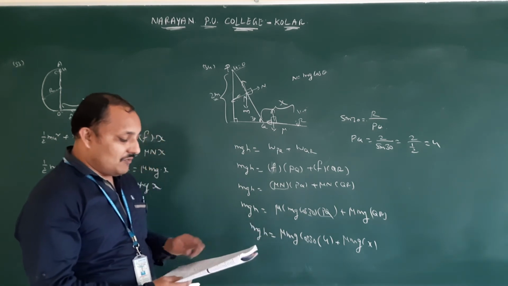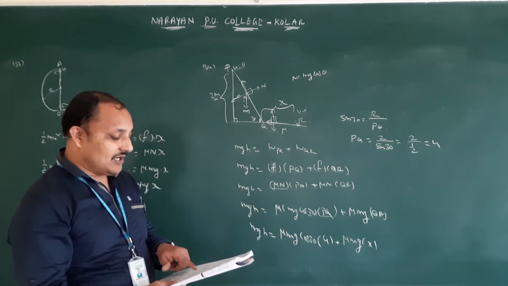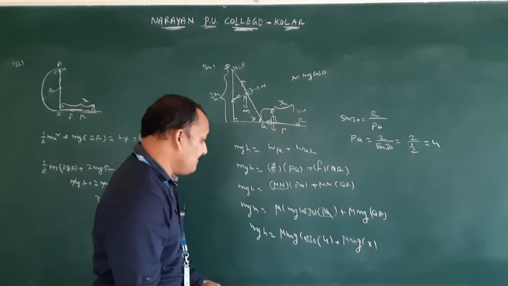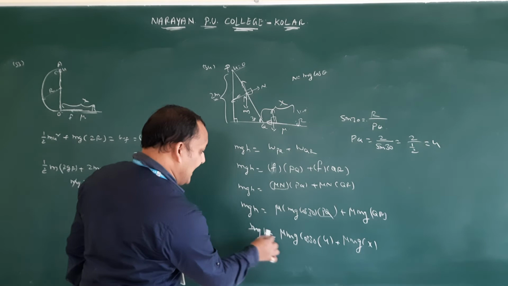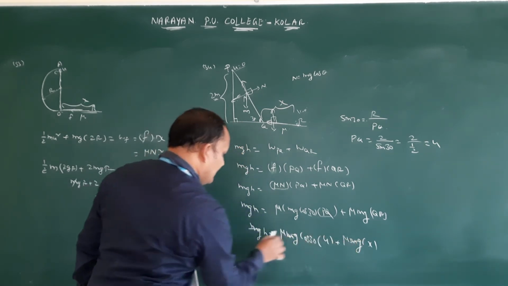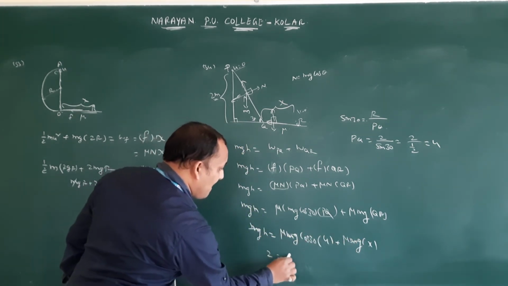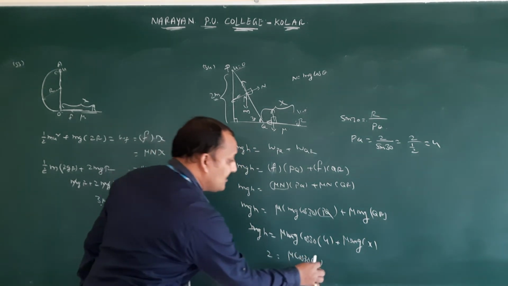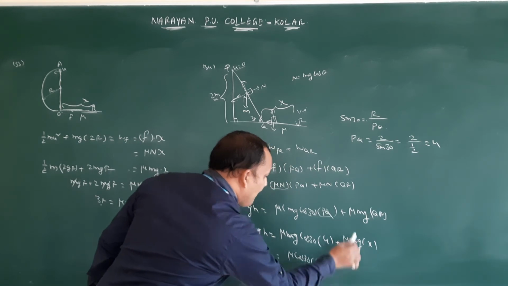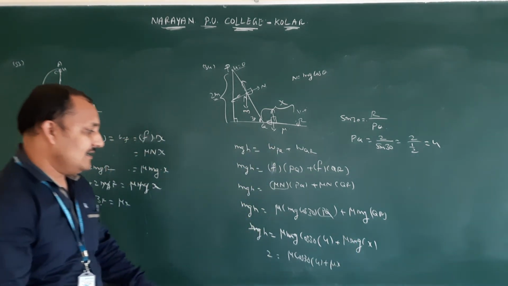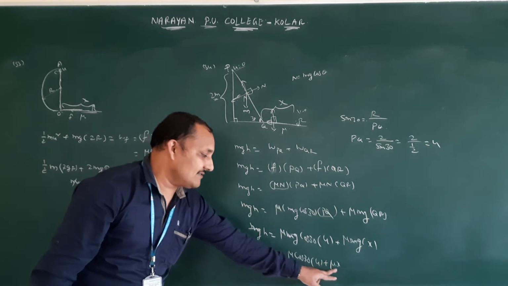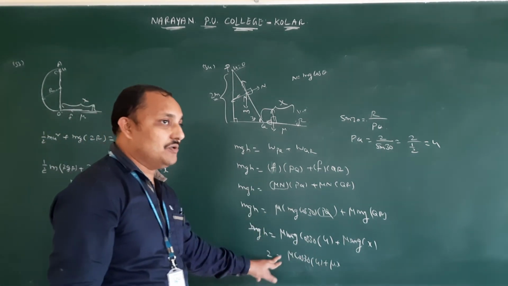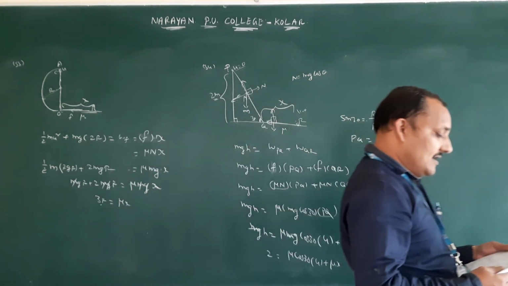Do one thing: substitute one by one, first option, second option, third option, fourth option, both the mu value and the x value. In this, mg will be cancelled. H value is 2. So 2 equals mu into cos 30 into 4, cos 30 is root 3 by 2, plus mu x. Substitute the mu and x values option by option. For which option we get RHS equal to 2, that is the correct answer.